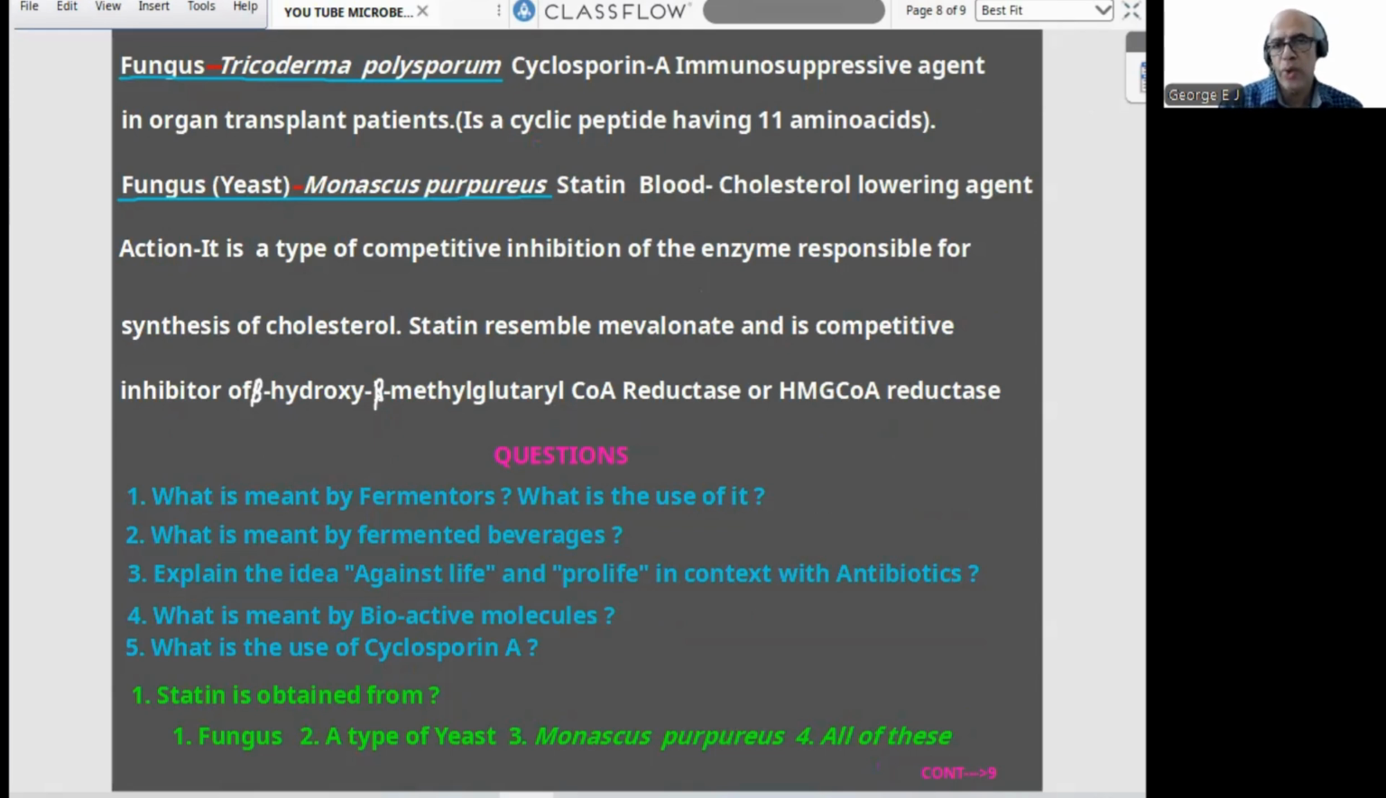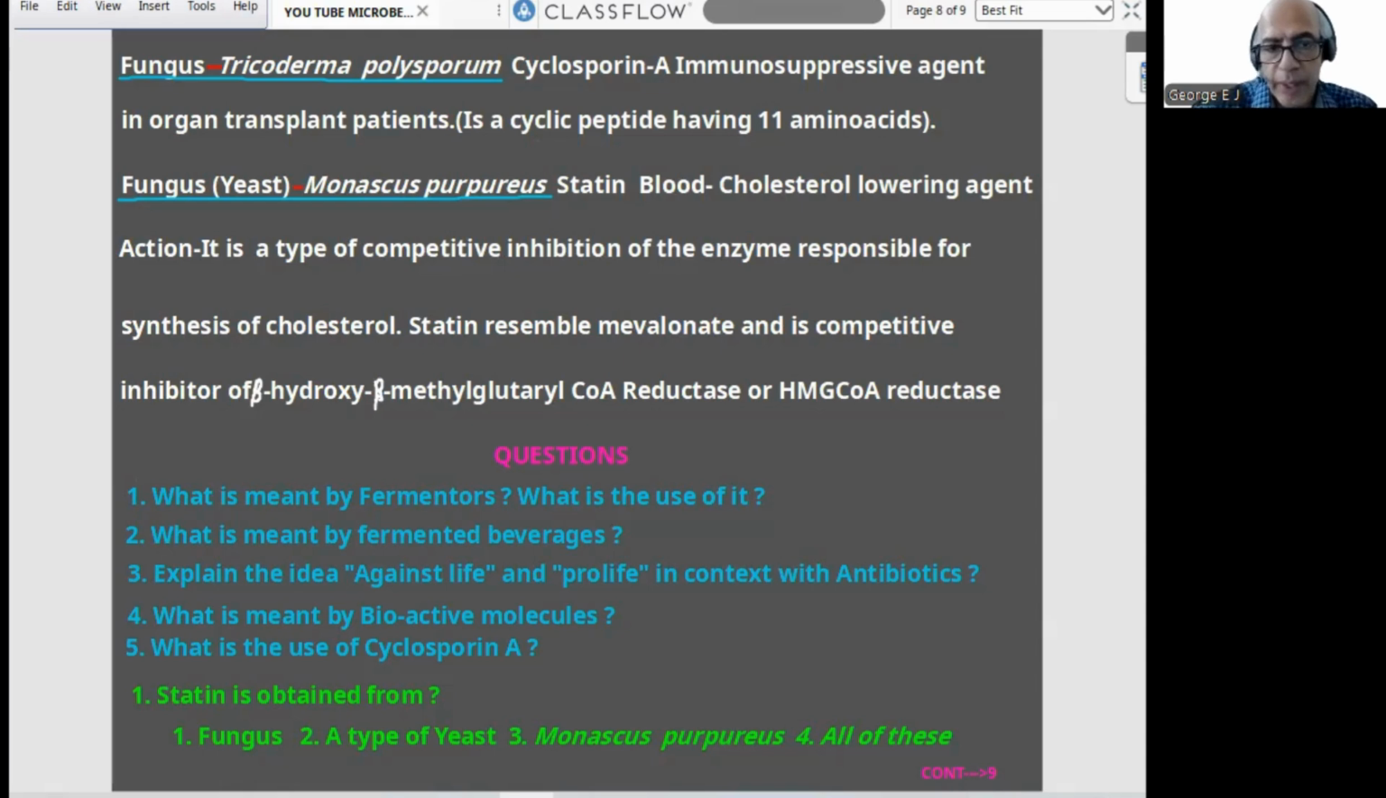The main headache is when organs are transplanted from one individual to another. They will match it, but still there can be rejection. So to prevent it, chemicals like cyclosporin A are used as an immunosuppressive agent in organ transplant patients. And what is cyclosporin A chemically? It is a cyclic peptide having 11 amino acids.